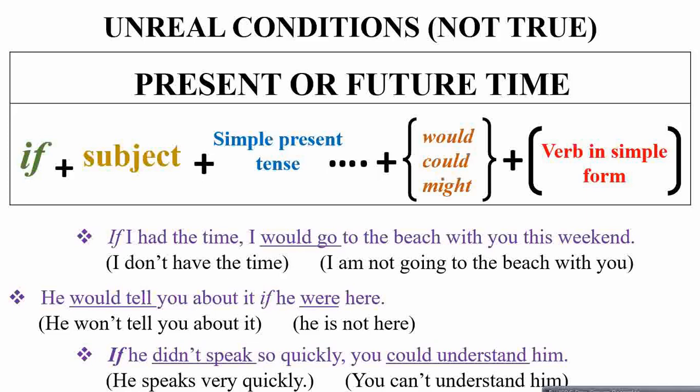That it's not true conditions, but you are referring to something to happen either in the present or future time. So you have to mention it in this way. Second example, let's see.